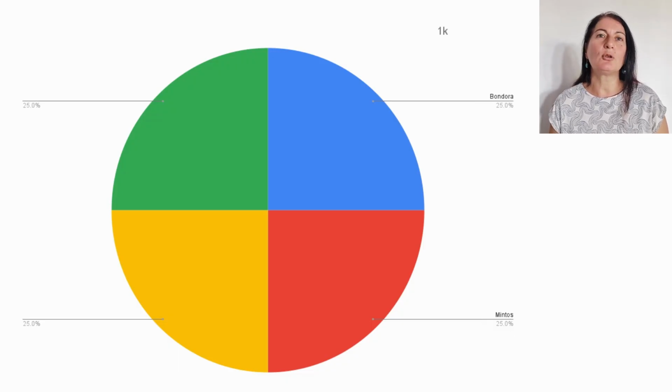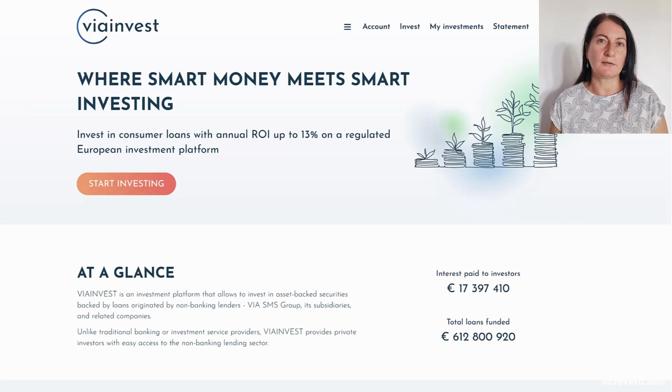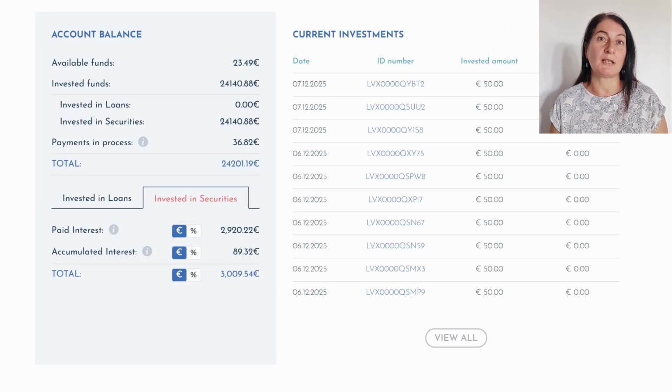I will also choose 25 and 25%, so I diversify a bit more. The next 25% I will also allocate to personal loans and invest in Via Invest. Via Invest is a platform that is also regulated. In terms of appearance, it's quite ugly, quite boring. It doesn't give much to talk about, but it offers us a good return and has never failed in all the years it has been operating in the market, and that gives us a vote of confidence.